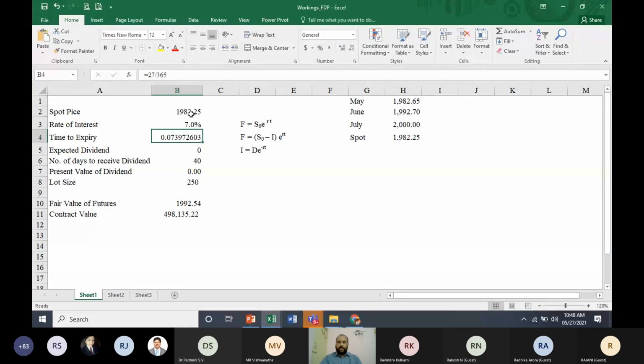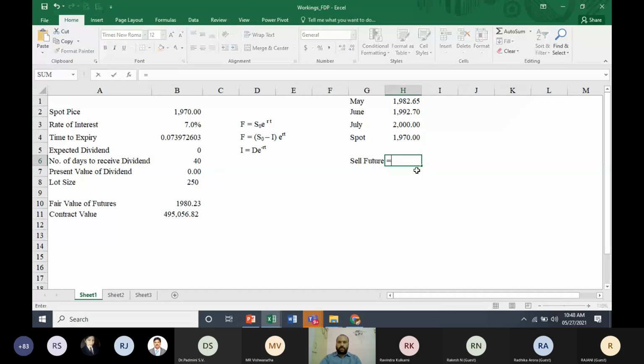Let us keep 7%. If the spot price is, instead of 1982, let us assume the spot price is 1970 rupees. So 1970 is a spot price, whereas according to fair value, it is supposed to be 1980, but June contracts are trading at 1992. So here you have an arbitrage opportunity. How can we do arbitrage? I'll tell you. Since futures are trading at a premium to the fair value, sell futures.